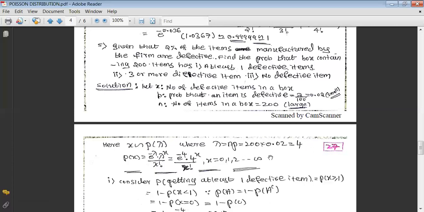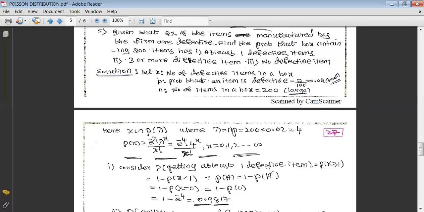Once the parameter is known, we are able to write the corresponding probability function of Poisson. That is p of x equals e raised to minus lambda, lambda raised to x divided by x factorial, which equals e raised to minus 4 into 4 raised to x divided by x factorial, where x takes the value 0, 1, 2 and so on up to infinity.